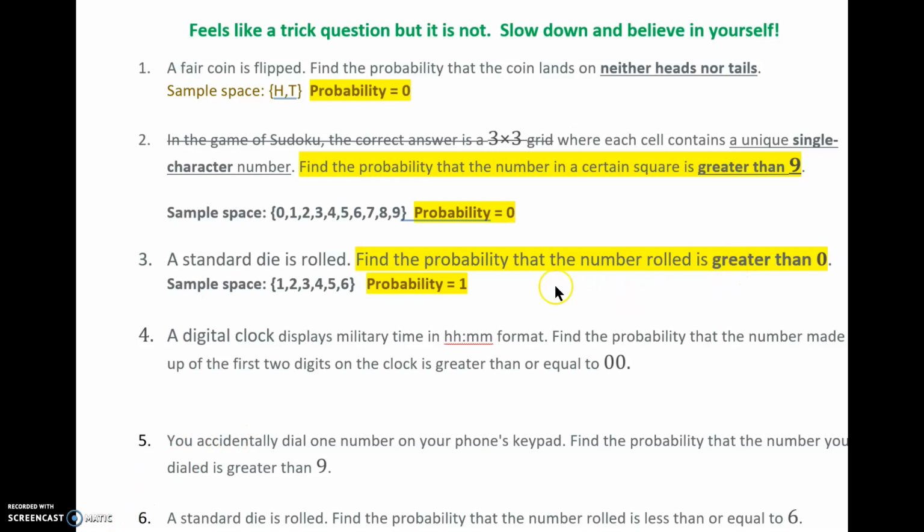Since when you roll a die, the probability of getting something greater than 0 is 1. I'm sure there's some weird nerdy dice that have 0 on it. I don't know, I don't know the nerdy games that well. I should ask my kids. So here the probability is 1 because it's certain that it's going to happen.